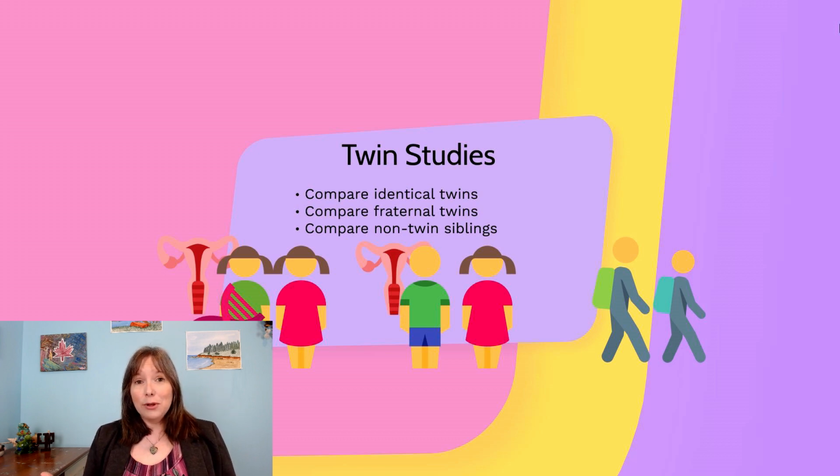And so what we do here, let's say we look at the intelligence correlation with identical twins, with fraternal twins, and with non-twin siblings. We may find that the correlation between identical twins is much stronger than fraternal twins. And because they both shared a prenatal environment, that can help us cancel out a lot of the nurture side. They grew up at the same time, they're the same age, they might have experienced a lot of the same cultural, historical events. And so because of this, that allows us to identify how much of the overlap, how much of the correlation is due to genetics alone. And so this is one of the most powerful ways we can do this. So twin studies are really powerful.